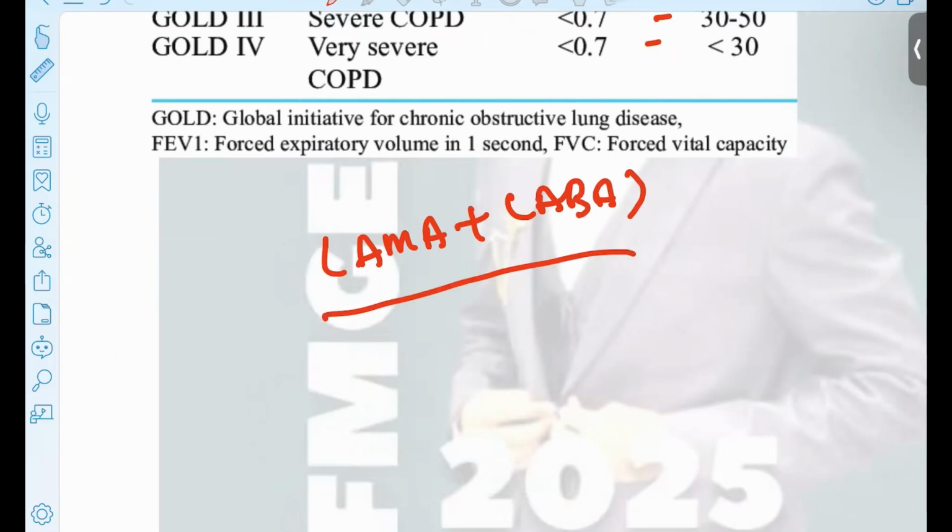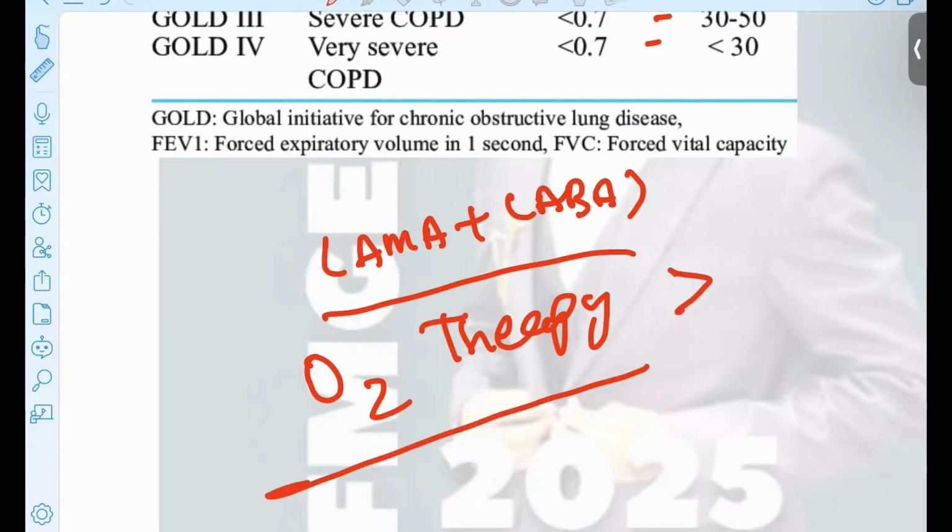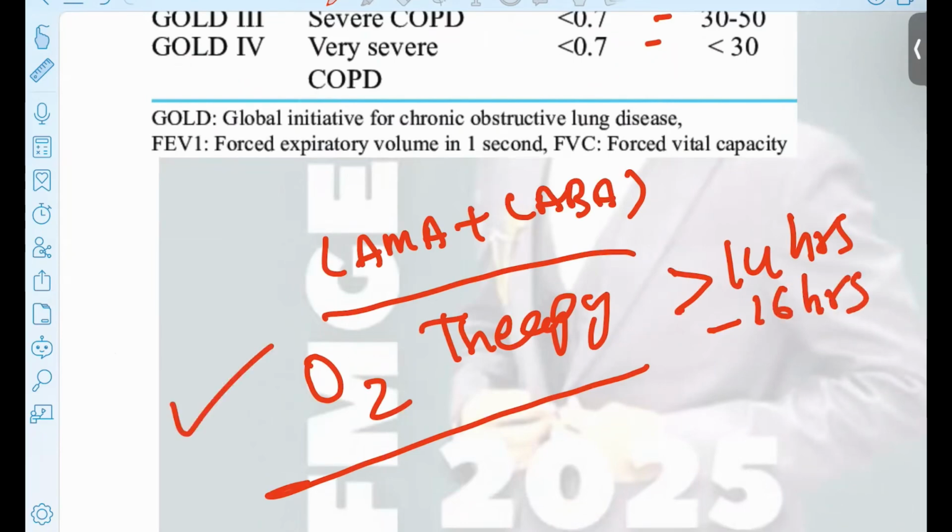And what is the ultimate treatment for this patient? O2 therapy, more than 14 to 16 hours per day, is the treatment of choice for improvement of the lifestyle of these patients, unless we can treat the patient normally.